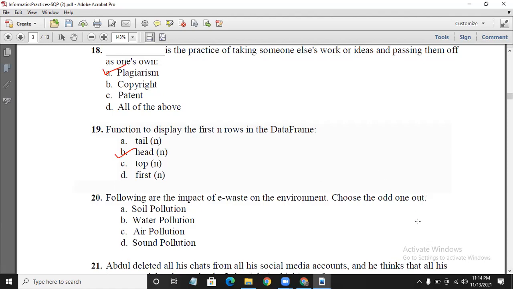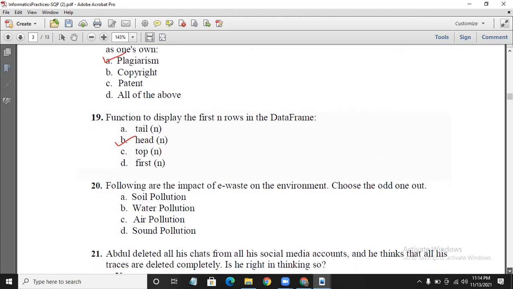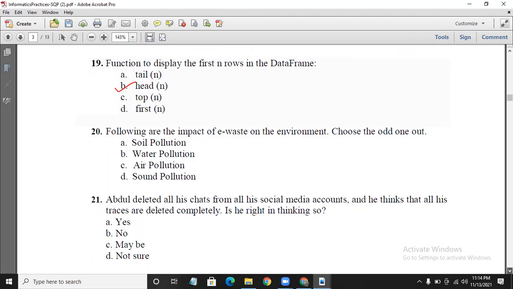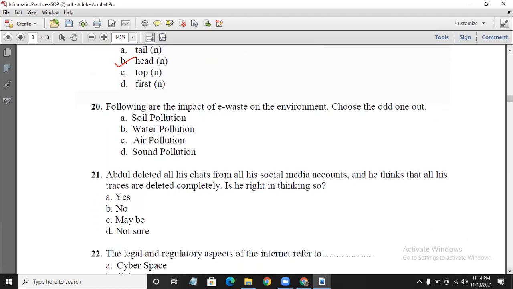Which of the following are impacts of e-waste on the environment? Choose the odd one out. Soil pollution: it will cause soil pollution when we are dumping e-waste because of the poisonous substances in it. Water pollution: because this will go into the soil, and underground water absorbs this waste, thereby causing water pollution. Air pollution also it will cause.